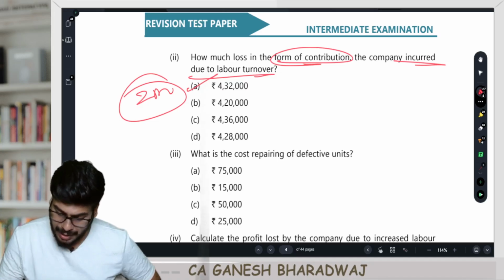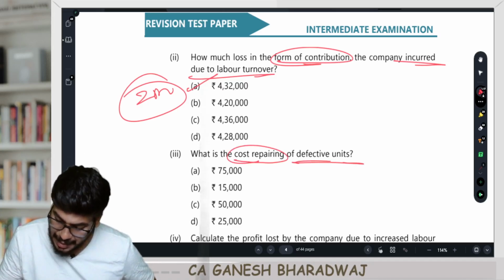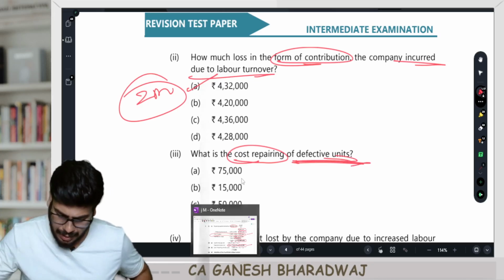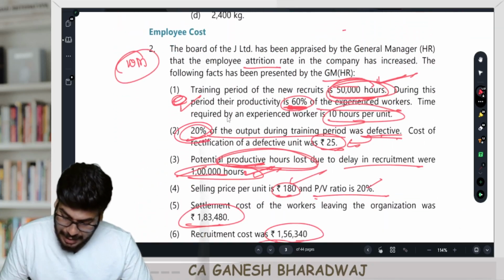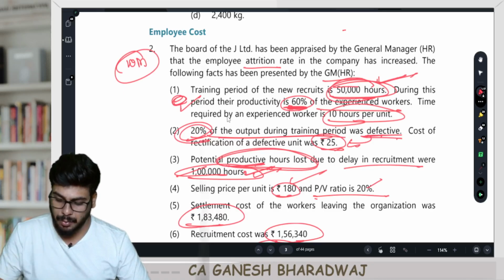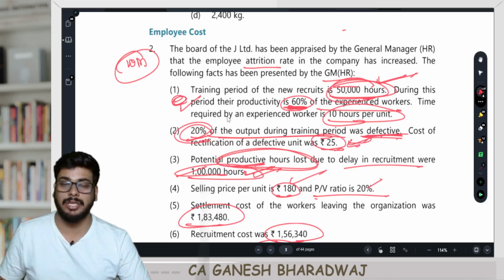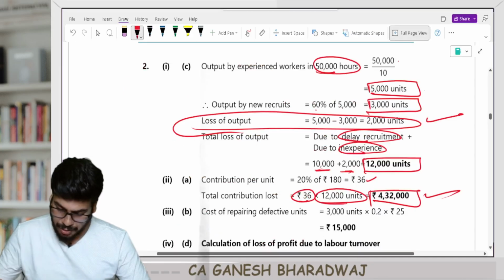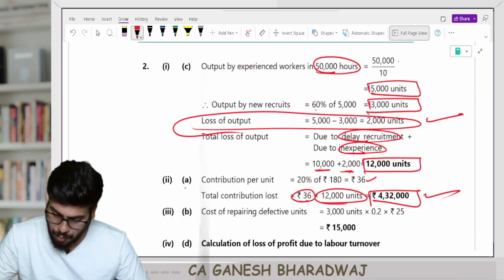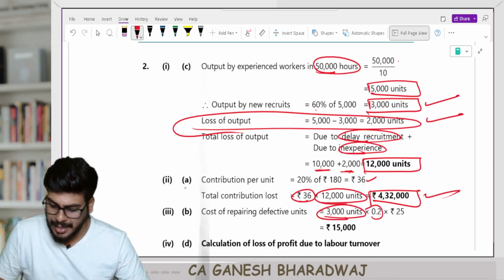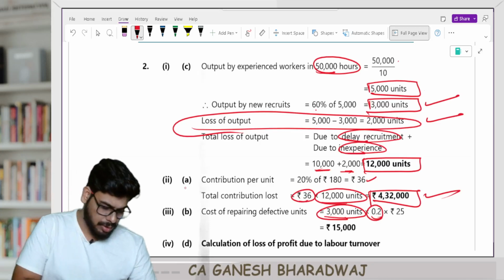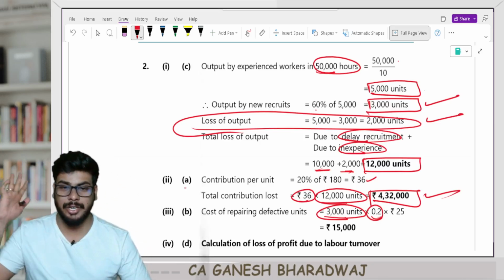Next, what is the cost of repairing the defective units? Now, what have they given? Read this. 20% of the output during the training period was defective, and the rectification cost is 25. Now, you tell me, guys, this new recruits, what was their output? 3,000 units, correct? Out of that, 20% is generally defective. So 3,000 into 0.2, 600 units were defective.